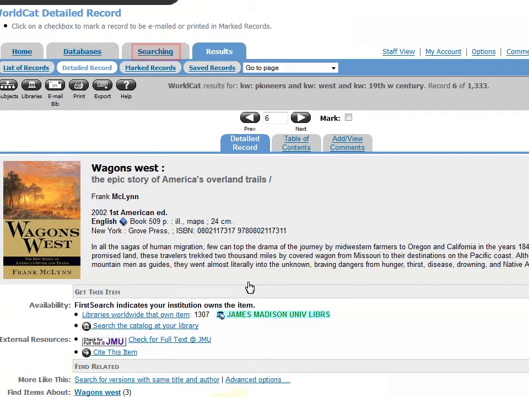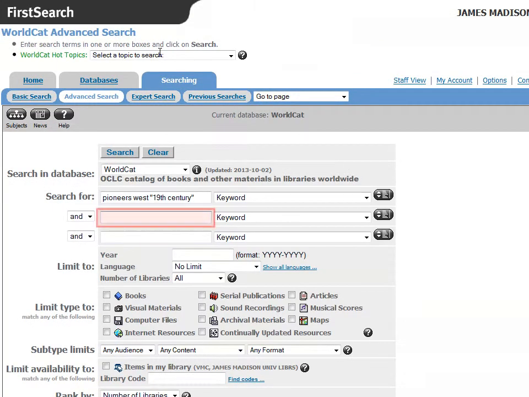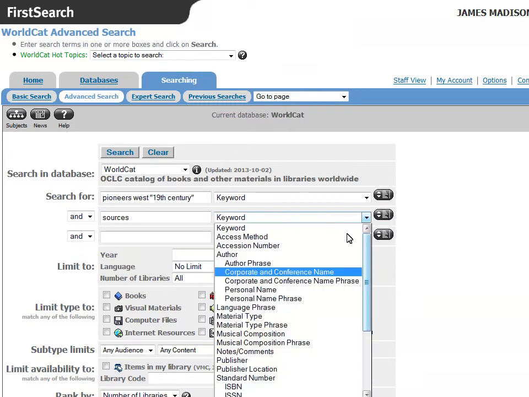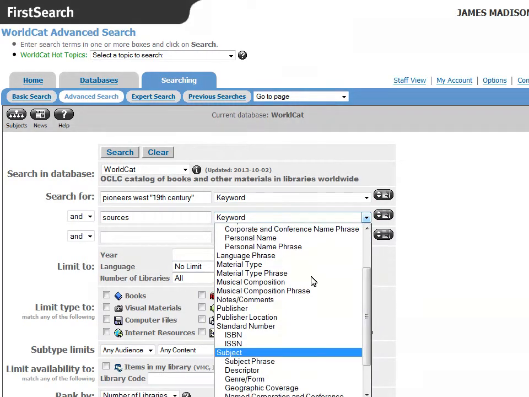In order to do that, you need to click on the Searching tab. If we want to refine our search, we can add the search term Sources. Sources is a special word used in library catalogs to identify primary sources. Since sources refers to the subject, we will choose subject from the drop-down menu.